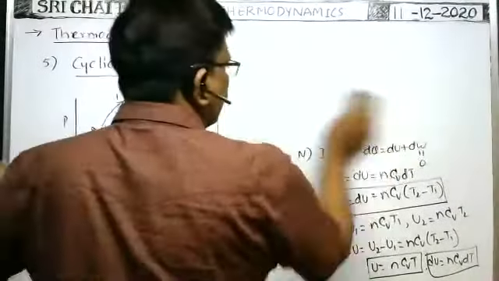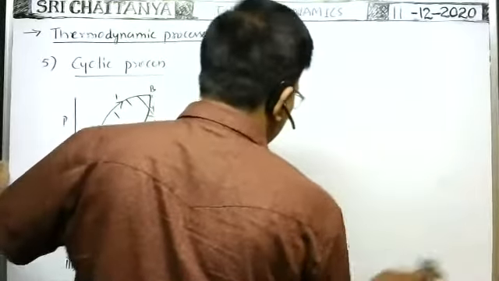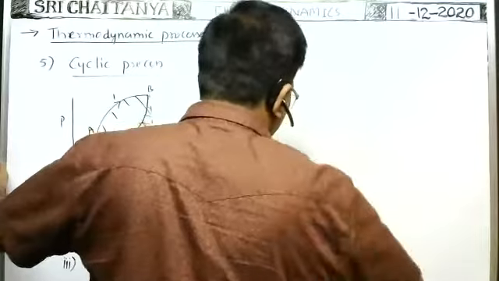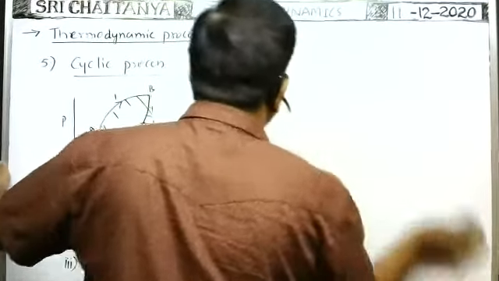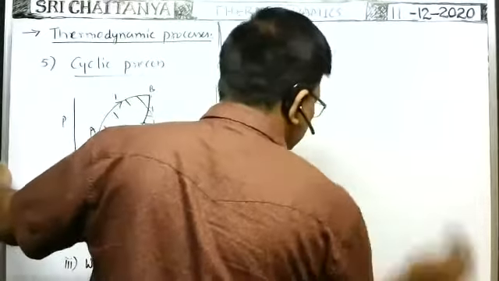In this case, whenever the state changes from A to B along the first path, what is the heat energy supplied? You have to find.